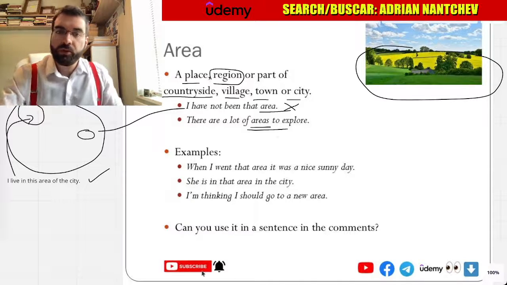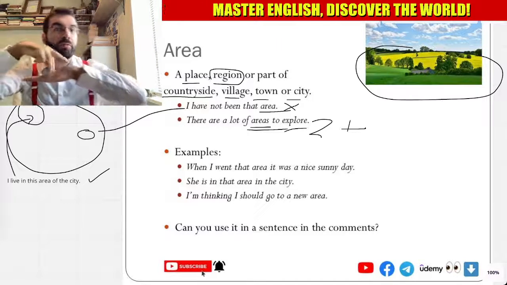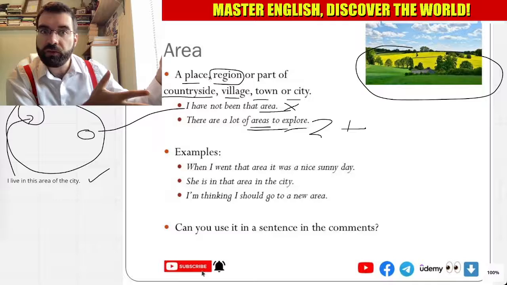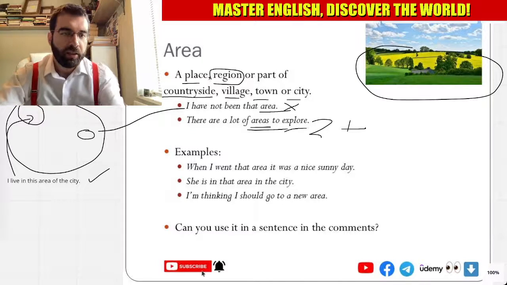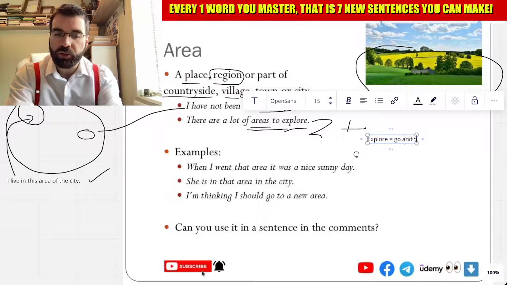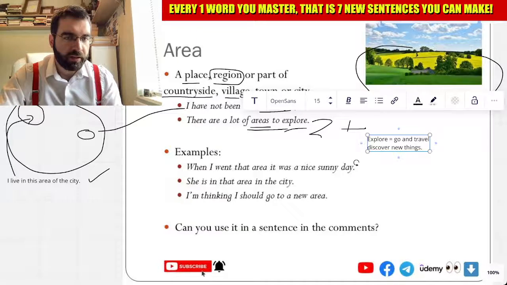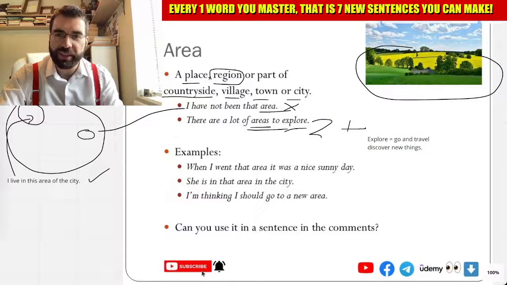Areas, two plus. To explore. To go and travel, to discover new things. Explore. Go and travel, discover new things. Or new areas, new places, new things. Yeah. How cool is that?